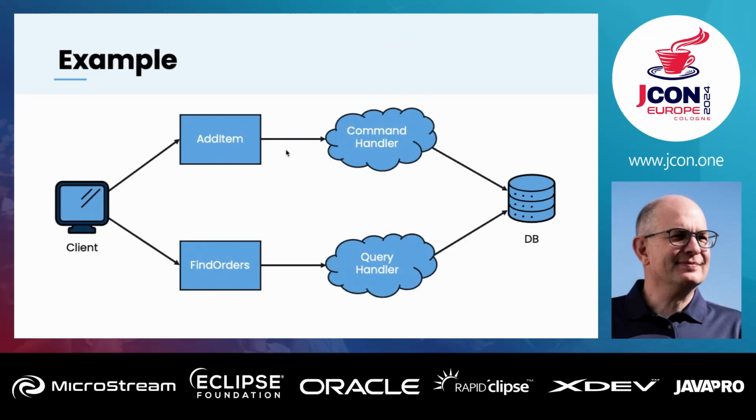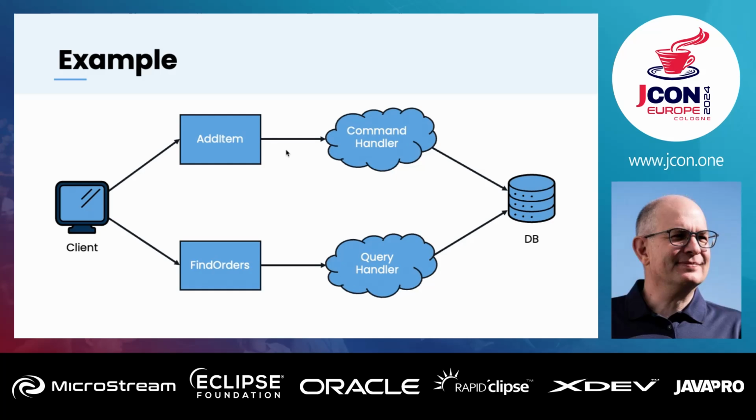Maybe just a few words about the difference between commands and events, because CQRS is often used in combination with event store. The difference between commands and events is very simple. A command is a request to do something. So the command handler in that case could just say, no, I don't execute the command, and reject it.